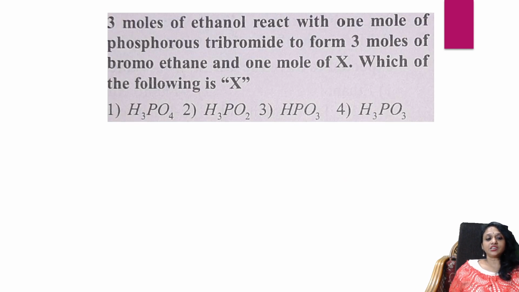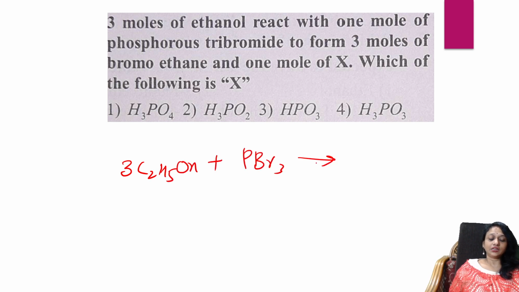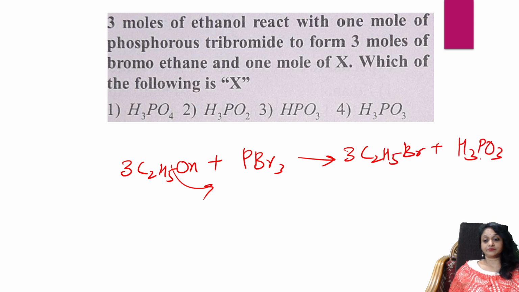Okay, next. 3 moles of ethanol react with 1 mole of phosphorus tribromide to form 3 moles of bromoethane and 1 mole of X. What is the following? Easy. 3 moles of ethanol are reacting with PBr3. PBr3 will substitute this OH and you're going to get bromoethane plus H3PO3. Easy. So if you take 5 moles, you'll be getting POCl3 or POBr3 plus HCl.